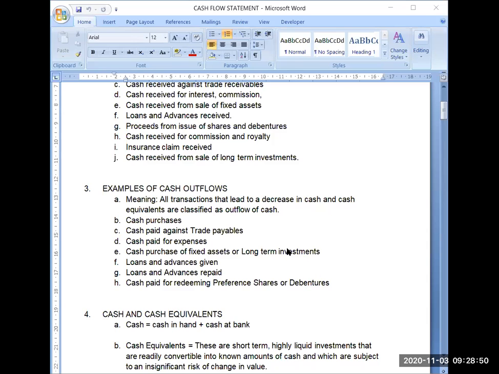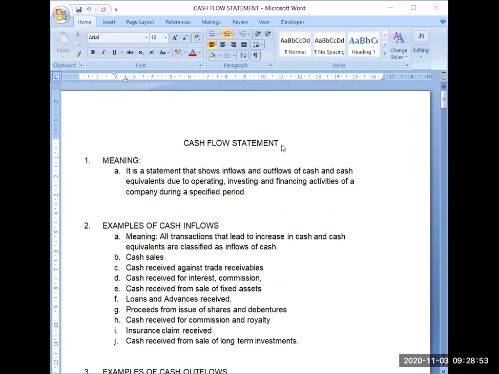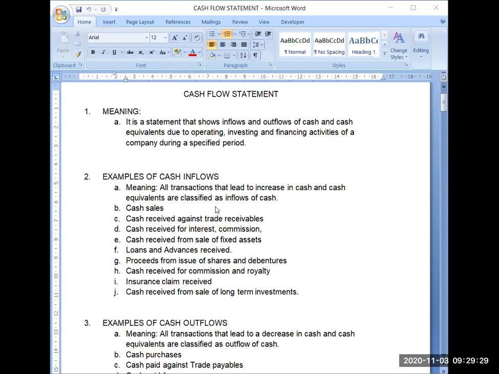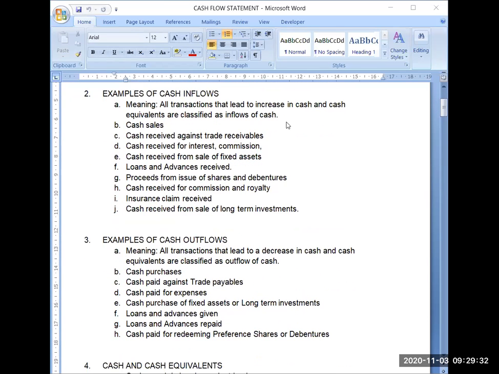So I think now the meaning of cash flow statement, that we have discussed, that it is a statement, and cash flow can be inflow as well as outflow of cash. It may be due to three main activities that we will be discussing: what are operating activities, what is investing, and what is financing. But whatever the reason may be, if you are receiving cash, it will be termed as inflow of cash. If you are paying cash, that will also be termed as cash outflow. So I hope the meaning of cash flow statement and the meaning of cash inflows and outflows is clear.